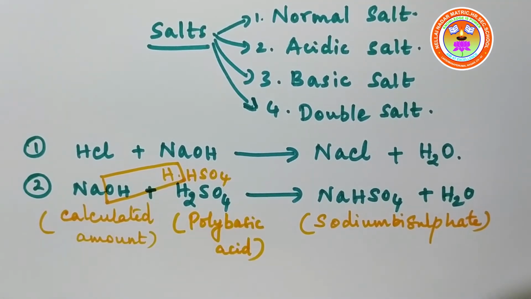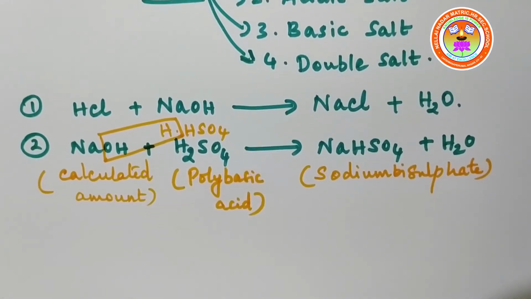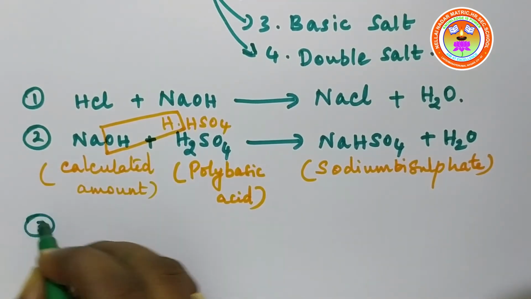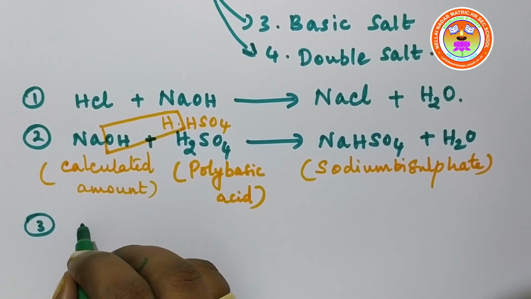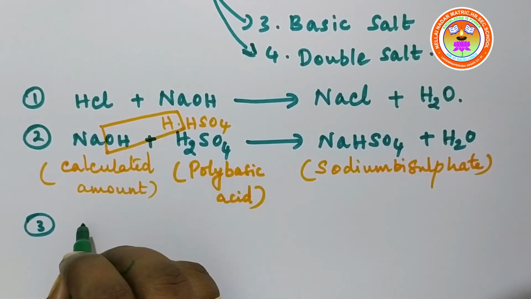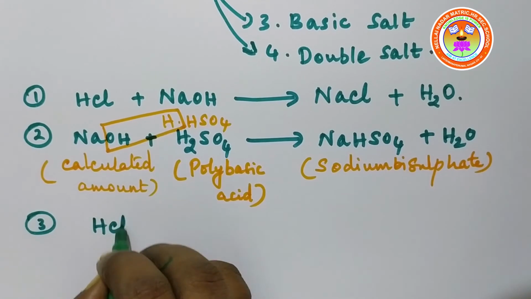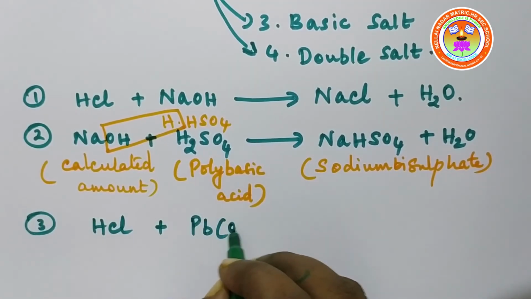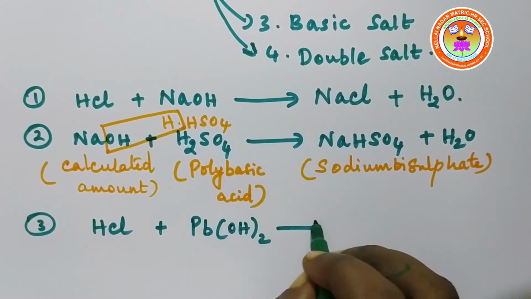The next type of salt is basic salt. It is prepared by taking a calculated amount of acid and a polyacidic base, lead hydroxide.